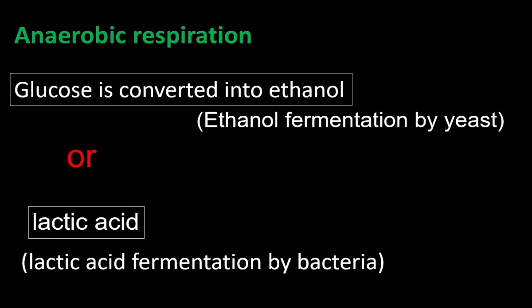Aerobic respiration needs oxygen. Anaerobic respiration takes place in the absence of oxygen. It is called fermentation. There are 2 kinds of fermentation. Ethanol is produced in alcoholic fermentation. Lactic acid is produced in lactic acid fermentation.